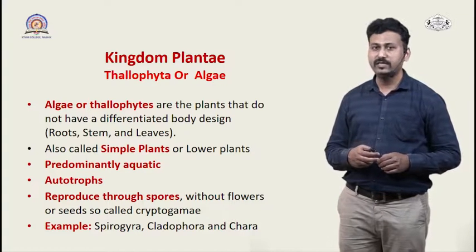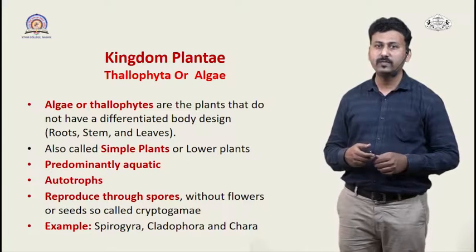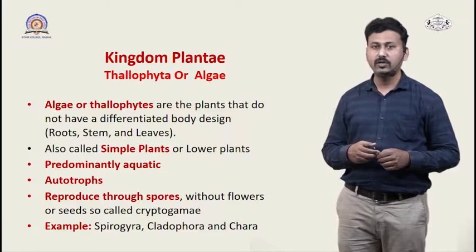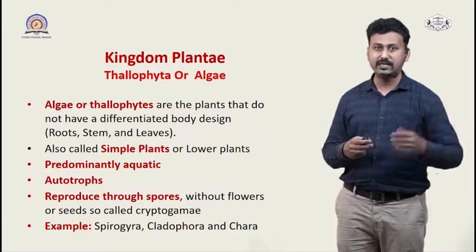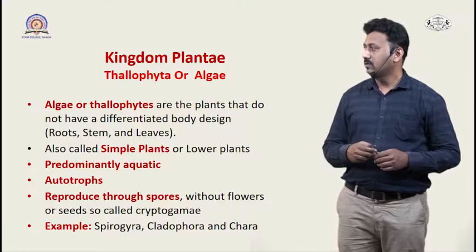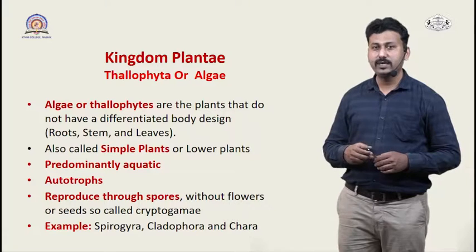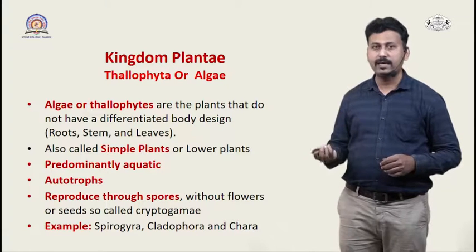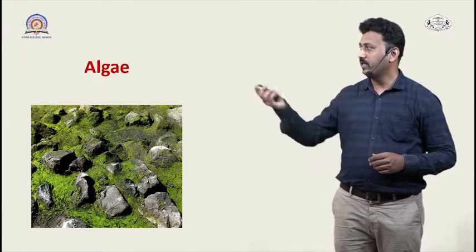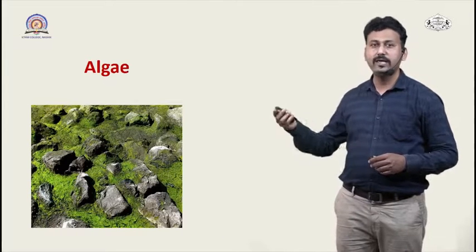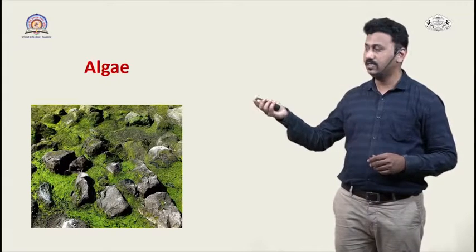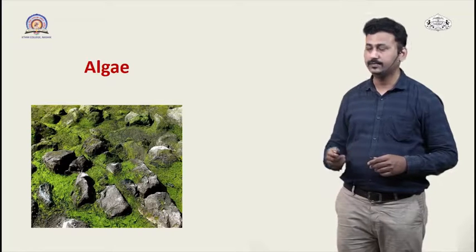Their reproduction, if we see, is an asexual mode of reproduction with the production of different types of spores, without production of flowers and seeds as is seen in the higher plants. So the examples of these organisms include Spirogyra, Cladophora and Chara. These are the examples of the algae. Now we can see a typical algae growing in the moist aquatic areas near the river or the lake area. You can see this mad growth of these algae.